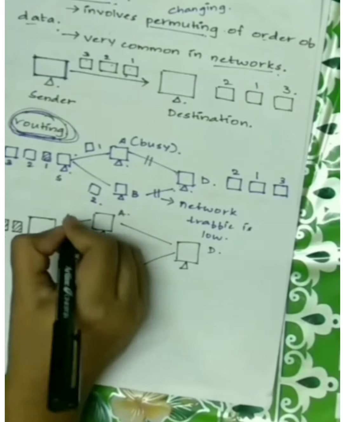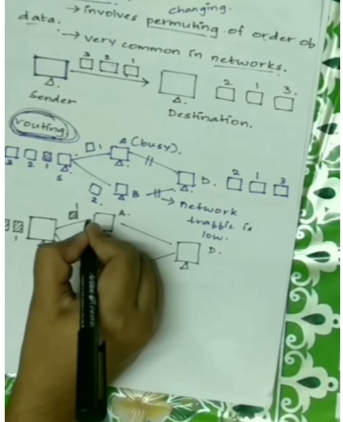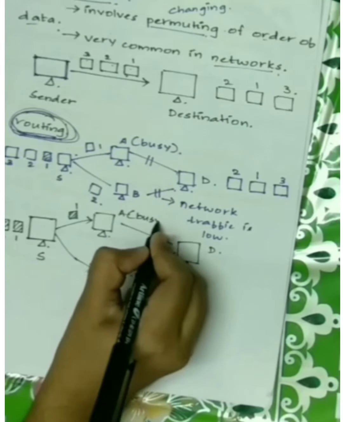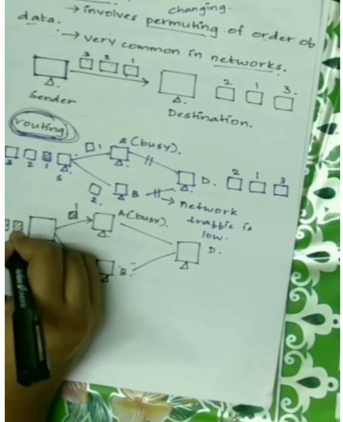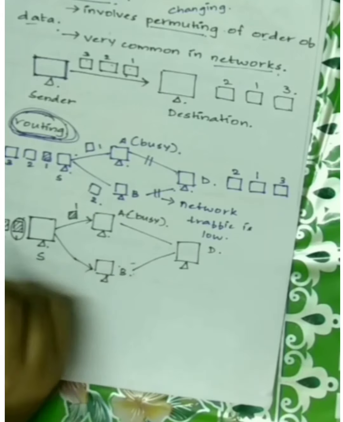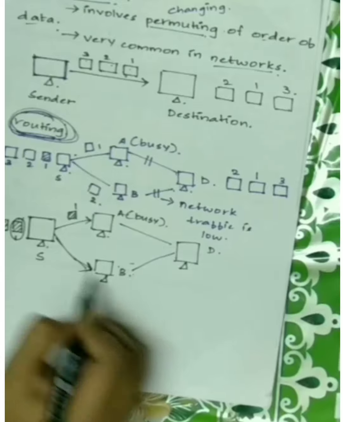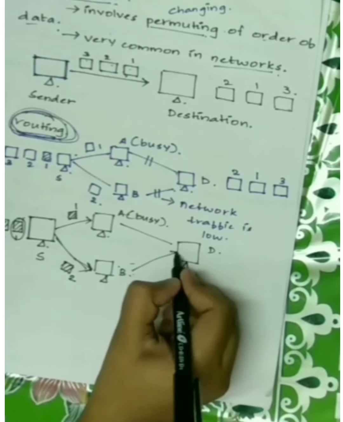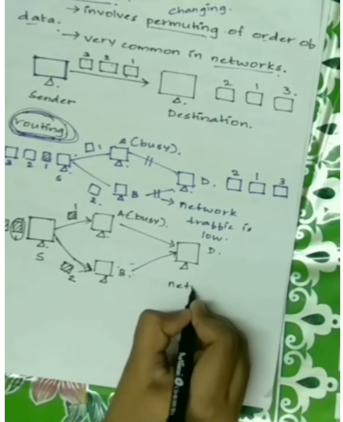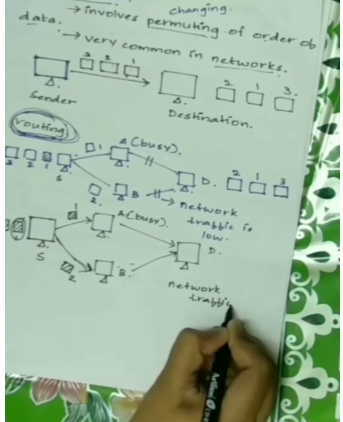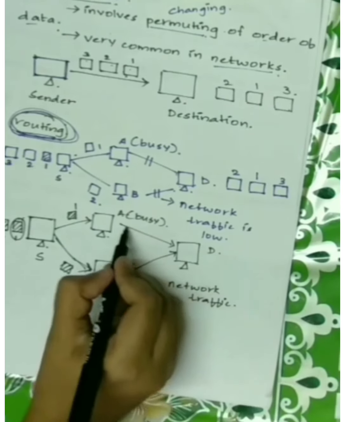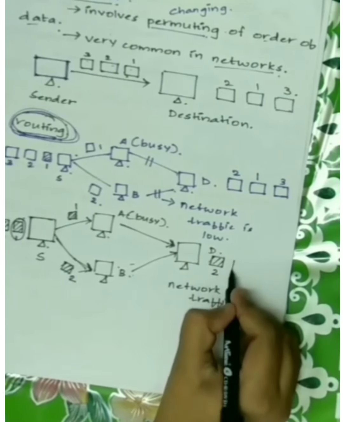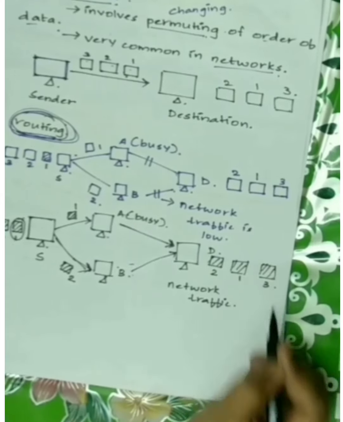Now we'll see how the data packets are sent using routing. First, packet 1 is sent through the best route, that is through router A. When it comes to the second packet, router A is already busy, so it takes the alternate way, through router B. At B, network traffic is low, which means packet 2 can easily go through router B and reach D before the first packet from A. So packet 2 will reach D before packet 1, and then comes packet 3. This is how the sequencing happened.